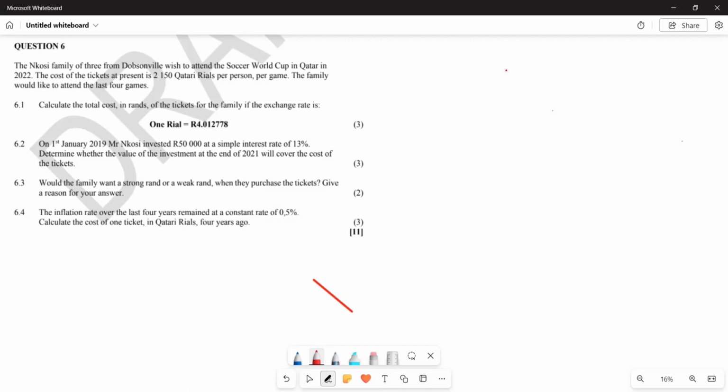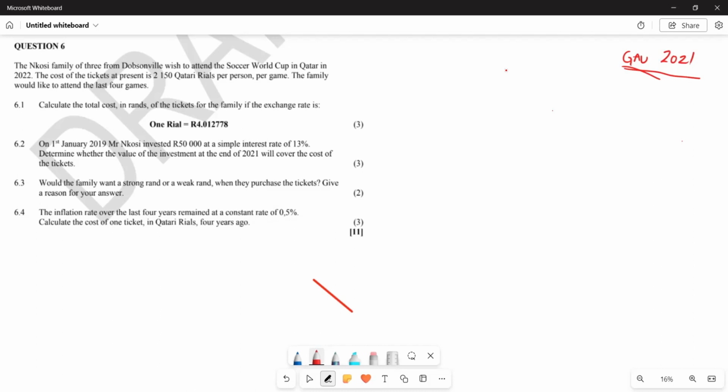Look, what we are looking at today, we are examining a paper from Gauteng again, right? And this is the final paper from which year? I think this is 2021, right? So this is the paper that we are looking at now. So let's see in terms of what it got for us.